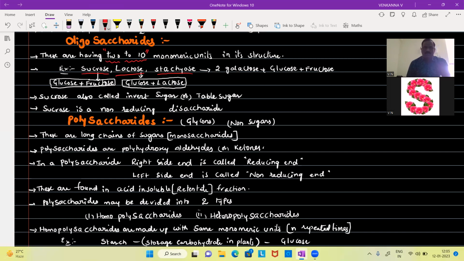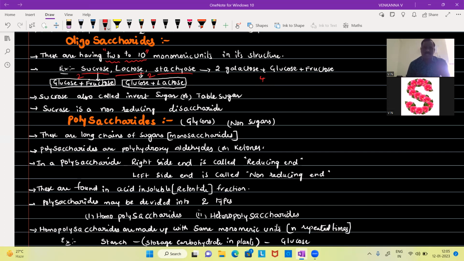Means in sucrose and lactose, the number of monomeric units is only 2, but in stachyose, the number of monomeric units is actually 4. So stachyose is made up of 3 different types of monosaccharides, 4 units in number: 2 galactose units, 1 glucose unit, and 1 fructose unit. So it is a tetrasaccharide, not a trisaccharide. But the first 2 are disaccharides.